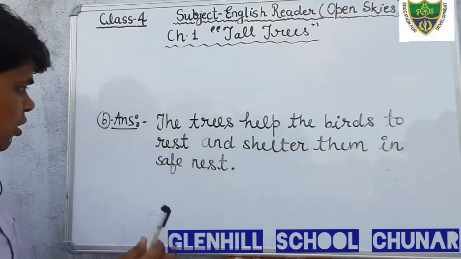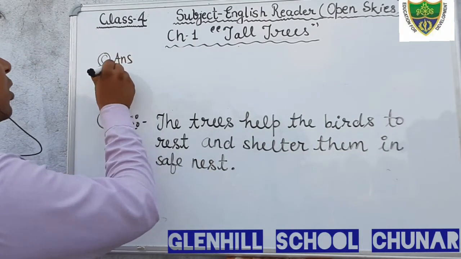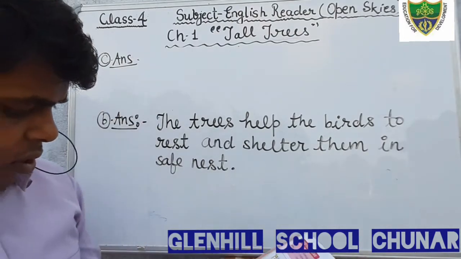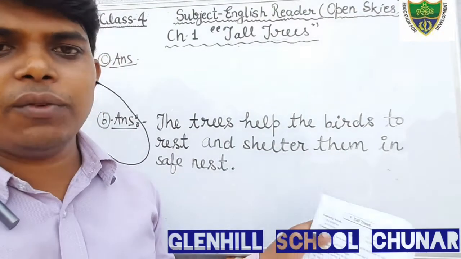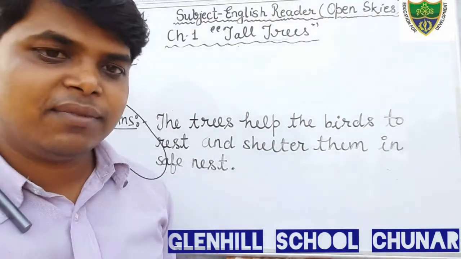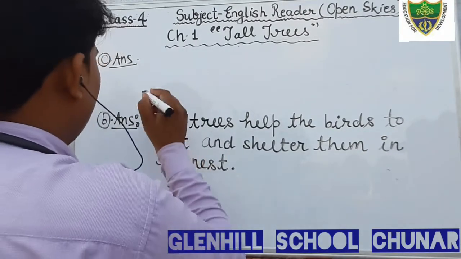Now come to question number C. What is the question of C? When does the moon come? We all know that the moon comes at night.